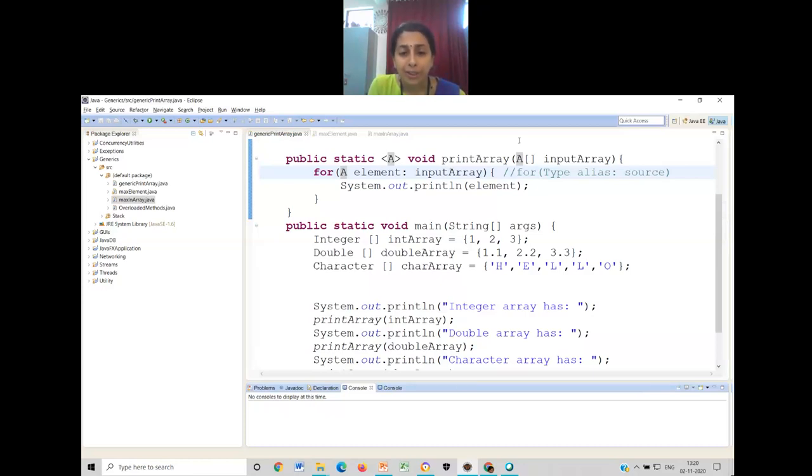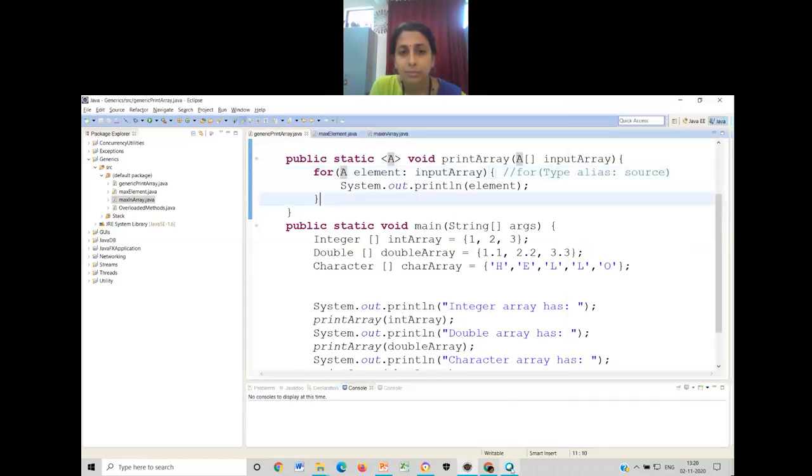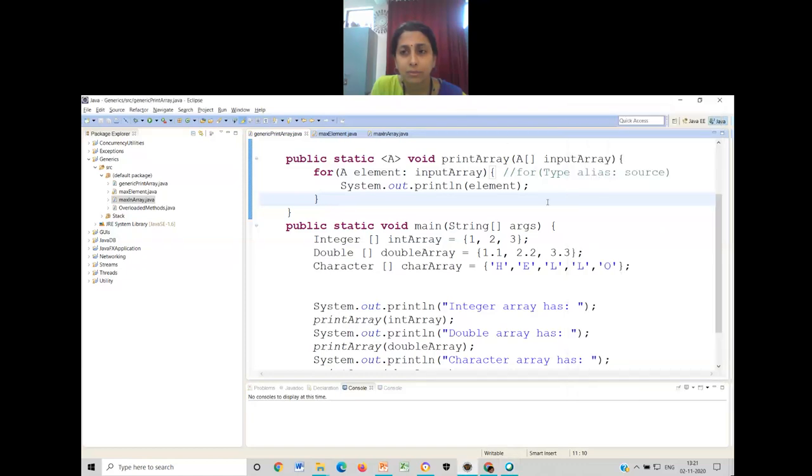Any doubt at this point? Based on this, please concentrate on writing similar kinds of examples. Ramya, I think you have commented, but I'm unable to see that comment.